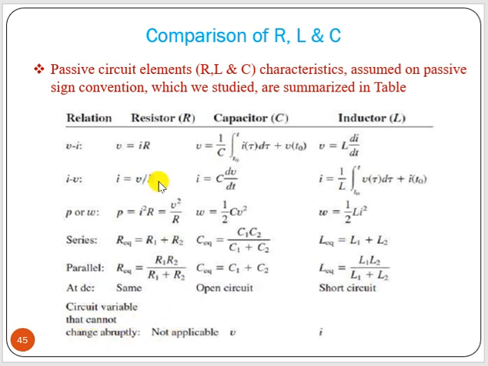For a resistor it is not applicable, but for a capacitor the voltage cannot change abruptly, because I equal to C dV/dt, the derivative of voltage, so it cannot change abruptly. For an inductor, the current cannot change abruptly because V equal to L di/dt. So here I is derivative, so that cannot change abruptly.